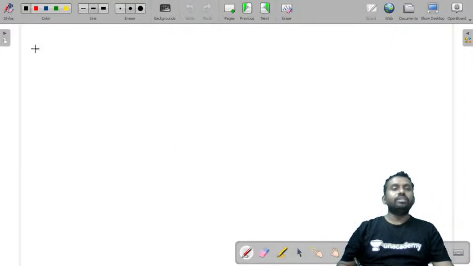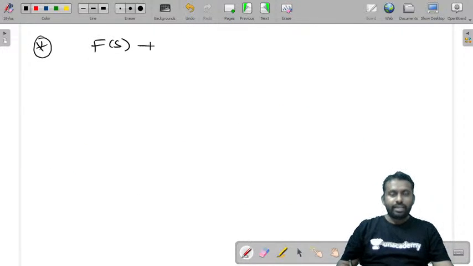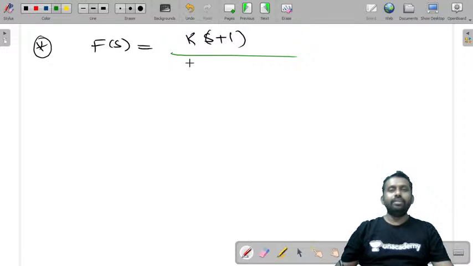Okay, let us try to consider one more example now. F of s is equal to, let us say, k into (s plus 1) by s into (s plus 3) into (s plus 5).